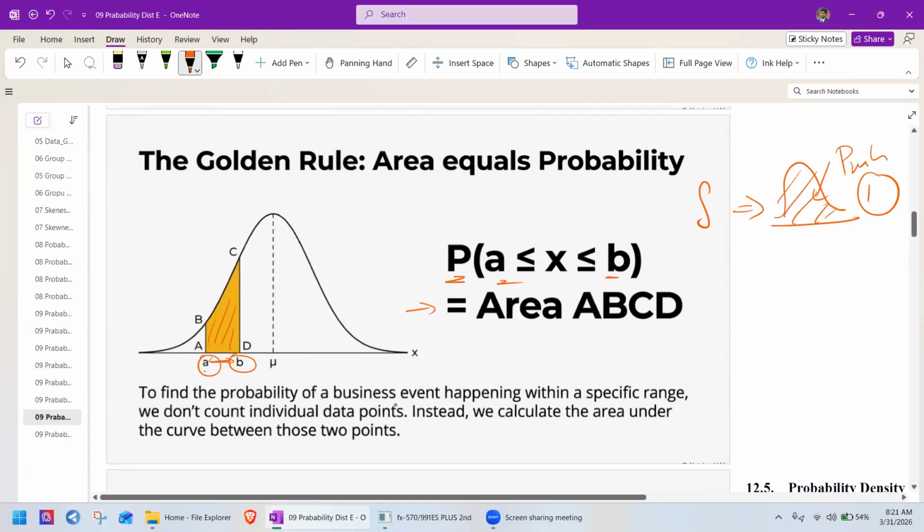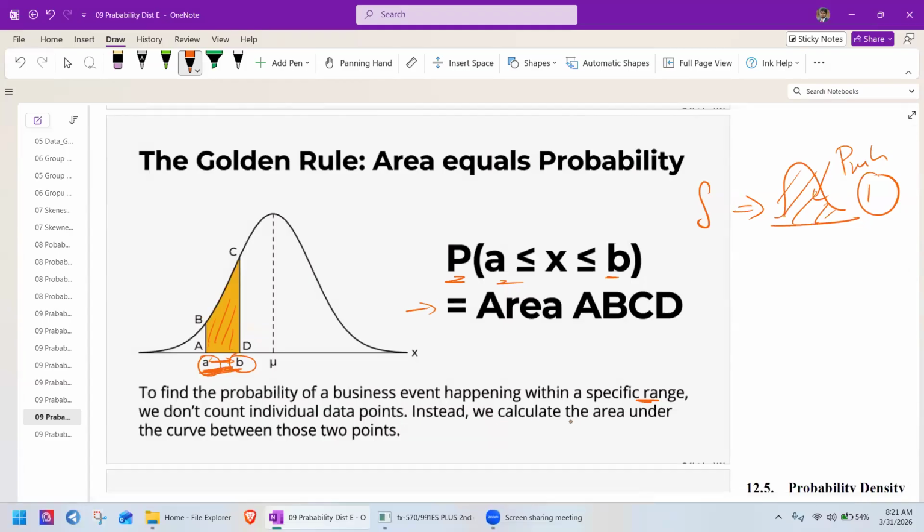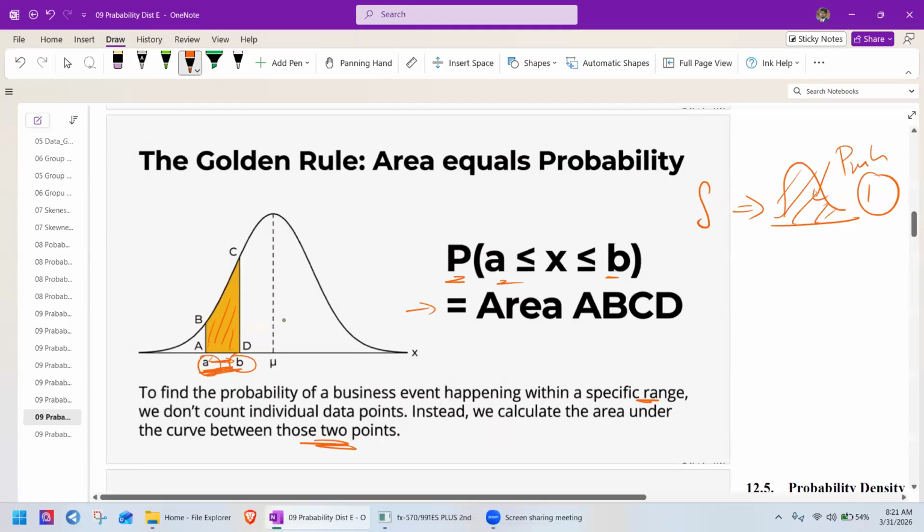To find the probability of a business event happening within a specific range, so this is the range. We don't count individual data points. Instead, we calculate the area under the curve between those 2 points. So we don't want to find each and every point. Simply, if we find the area between the range, that's equal to probability.